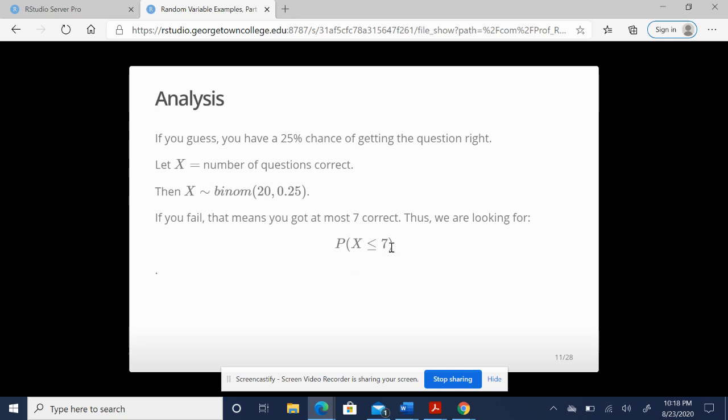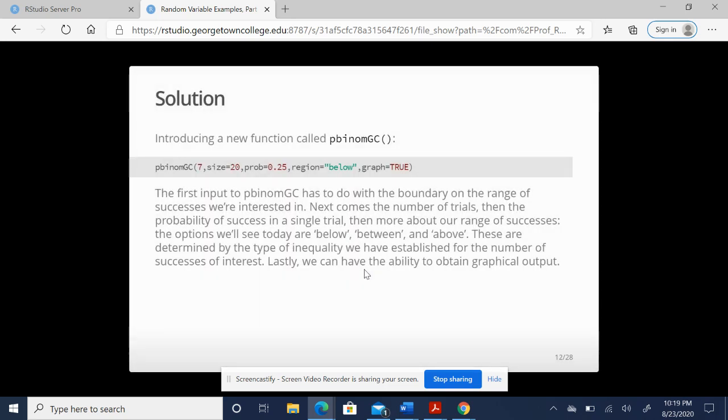So if we're going to look at the probability of failure, we've got to count 7 and below. That's the only thing that works here. So we're looking for the probability that the number of questions we got correct is less than or equal to 7. We're introducing a new command in R, and it's called pBinomGC. If you're going to use pBinomGC, the first input focuses on the boundary of the range of successes. In our case, that boundary was 7.